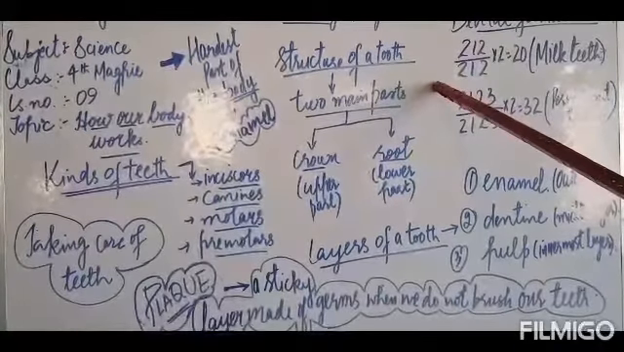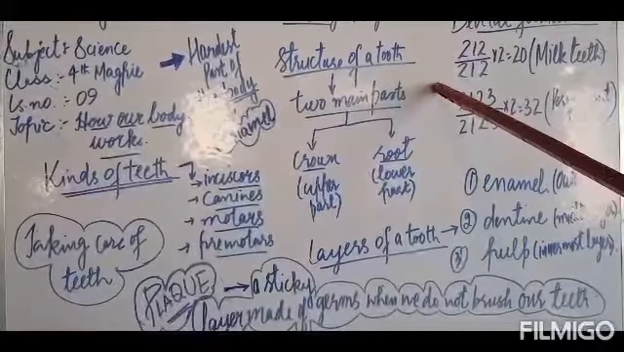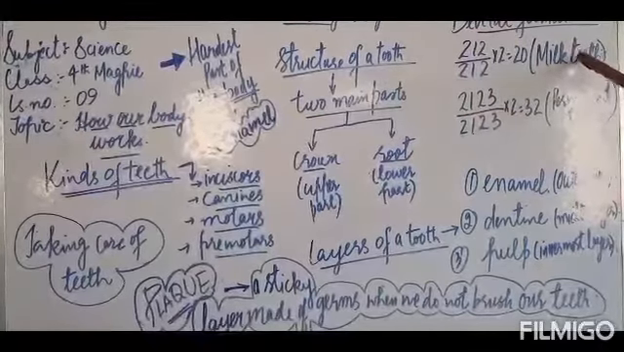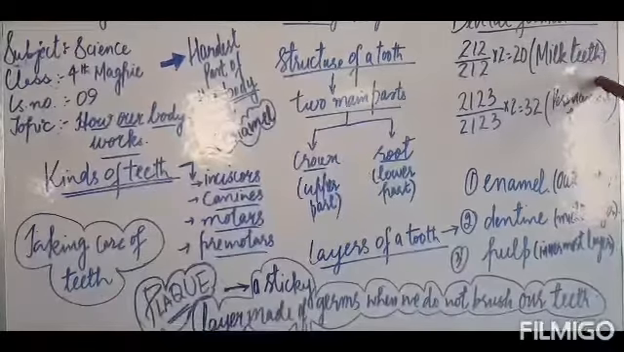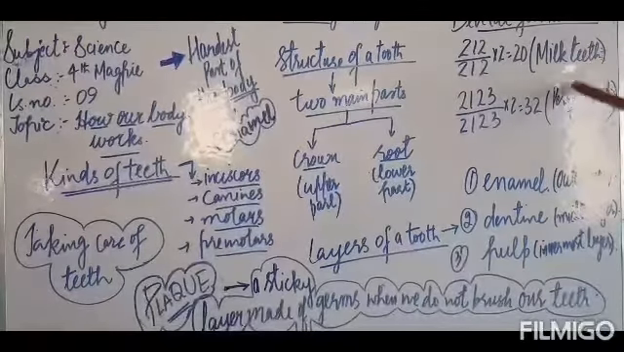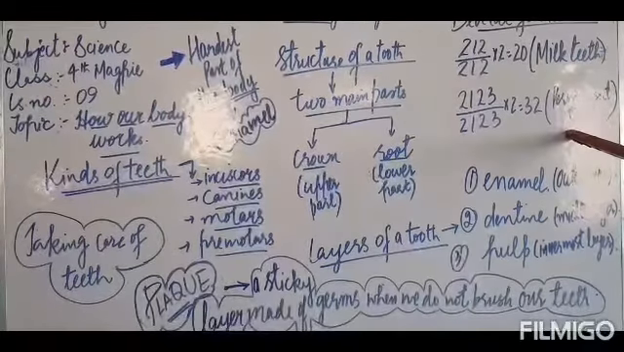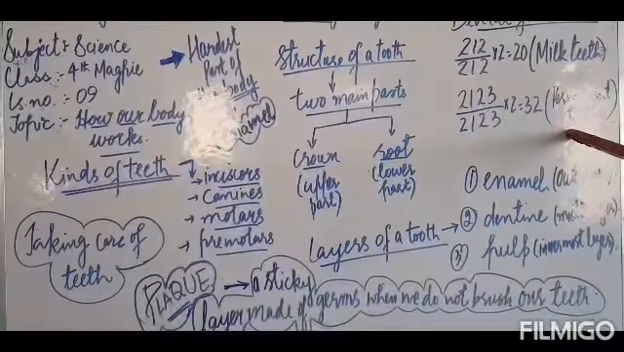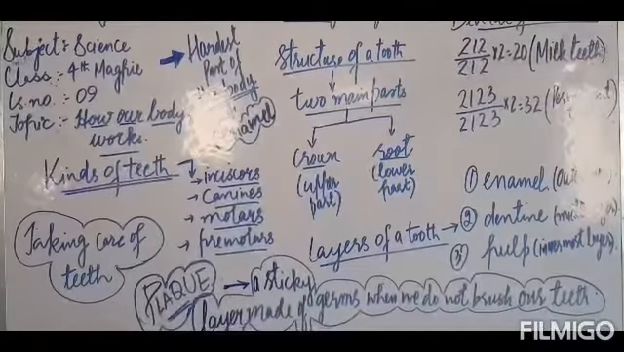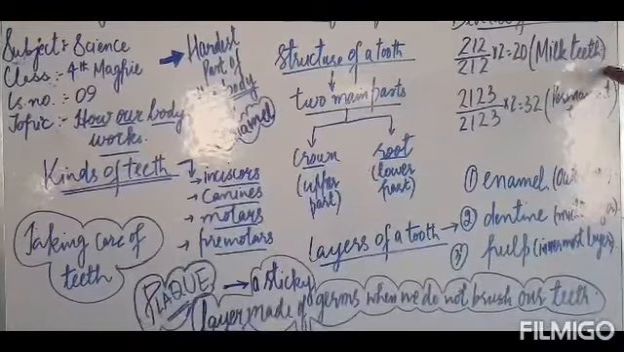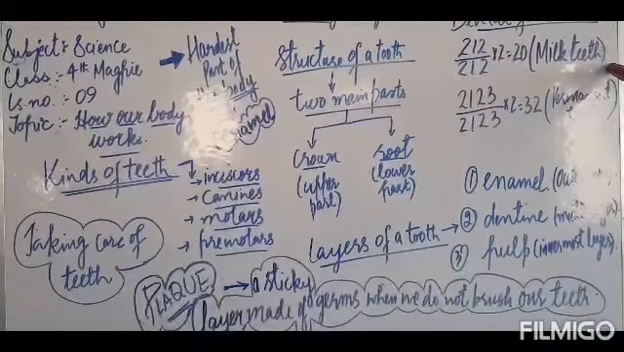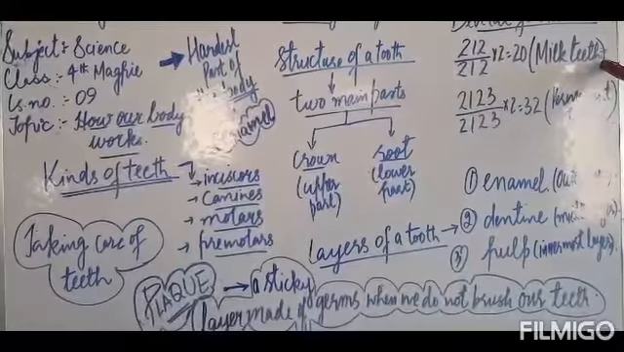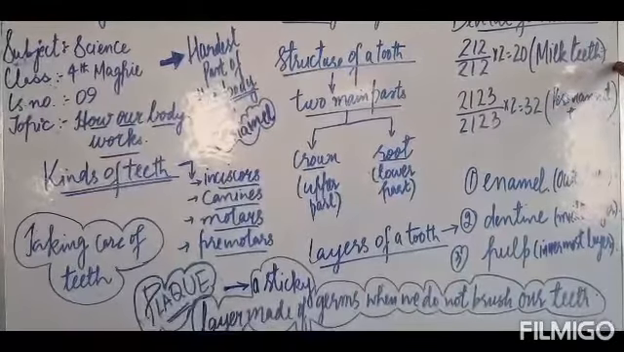Dear kids, in our lifetime, we get two sets of teeth. One is milk teeth or temporary teeth, and the second one is permanent teeth. Milk teeth begin to grow when a baby is around 6 months old, and they continue to grow until the age of 3 years.